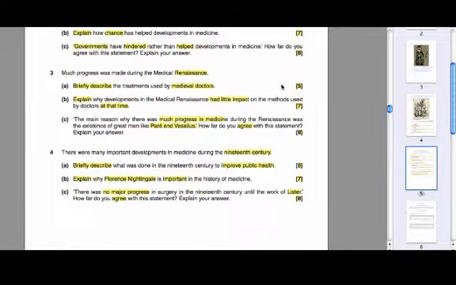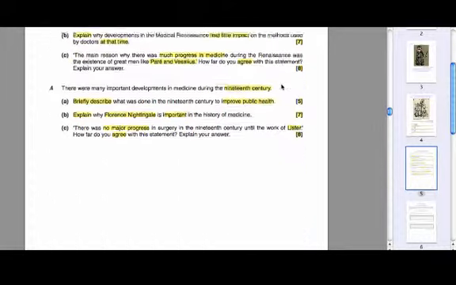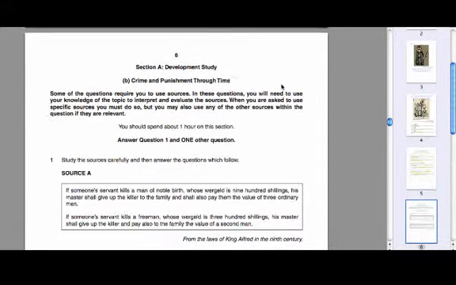Okay, so you'll have spent about an hour on the first half of paper 1, answering the source questions on medicine through time and making your choice and then answering the 3 parts to the question that you've chosen for the factual recall section of the paper. So as I said, you'll be about an hour in, and you then turn the page and you see some questions on crime and punishment.